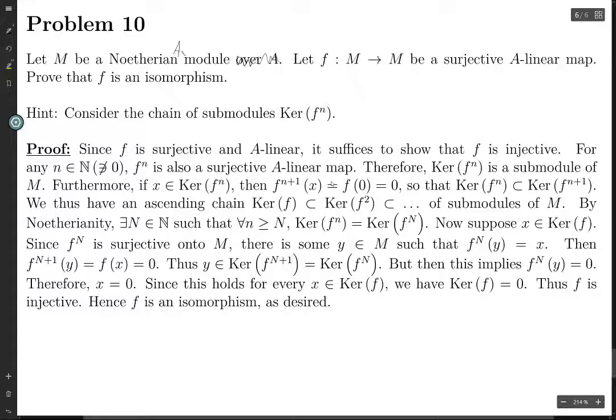is also surjective and also A-linear, because compositions of linear maps are linear.